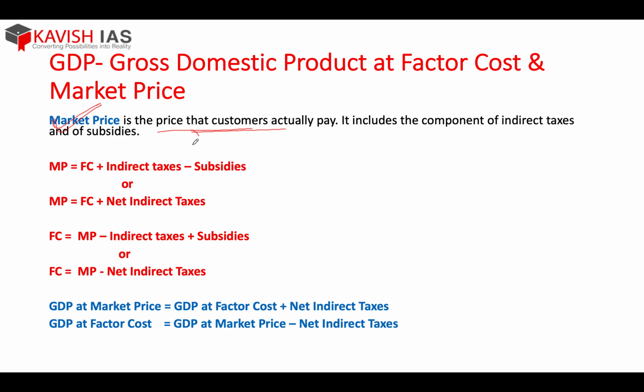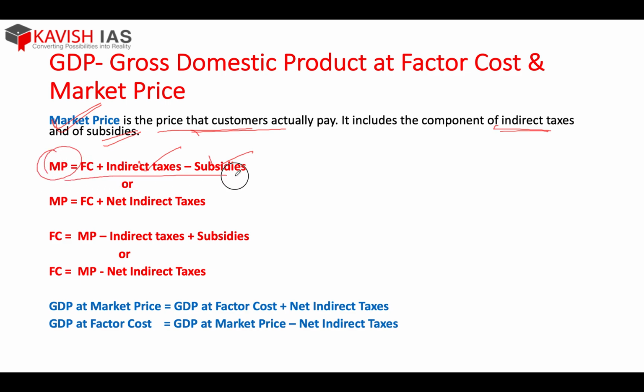They don't pay the factor cost. Why? Because you have to add the taxes and subsidies. Okay, because the government asks you for taxes. So how do you get that tax? You will take it from the consumers. Okay, you will not pay it from your own pockets. So when you take into consideration the taxes and the subsidies, what you arrive at is market price.